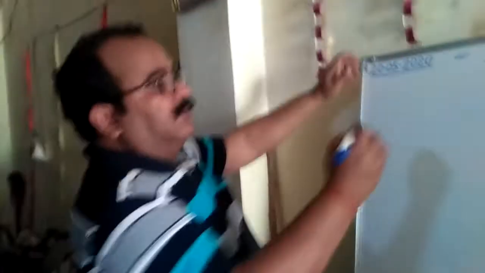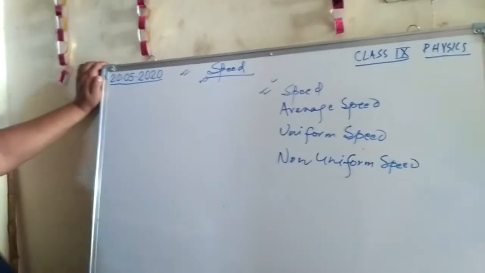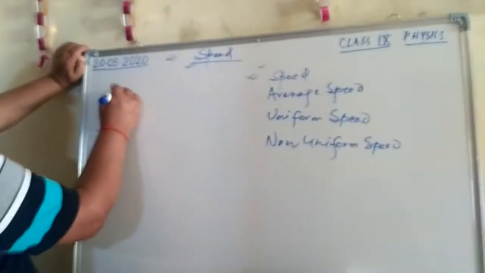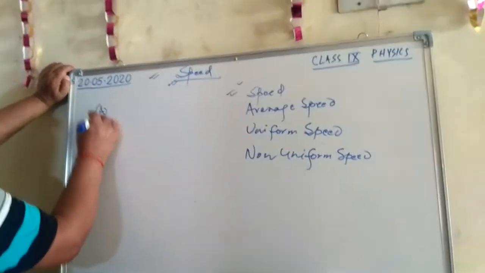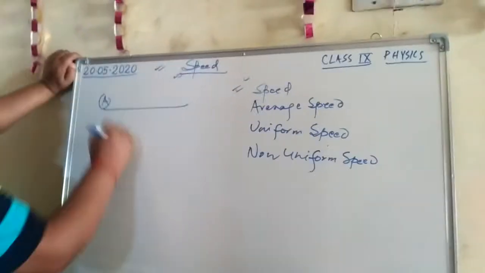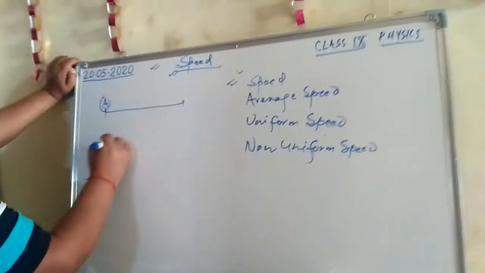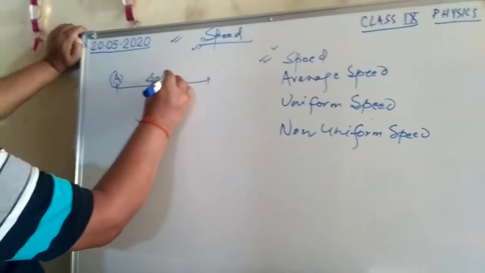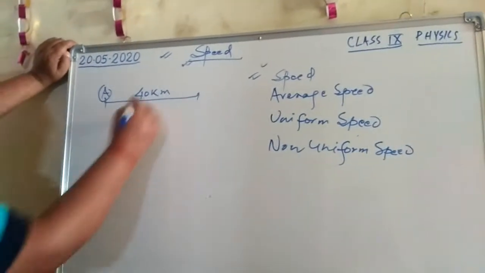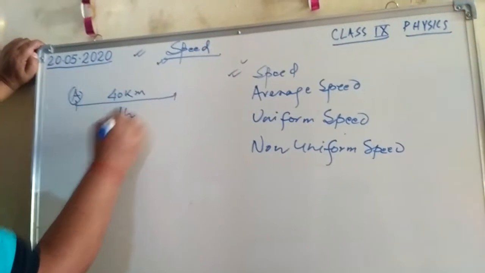A body is in motion; how much distance it travels in a given time interval, that is called speed. Suppose a body is moving and has covered a distance of 40 kilometers in a given 1 hour.